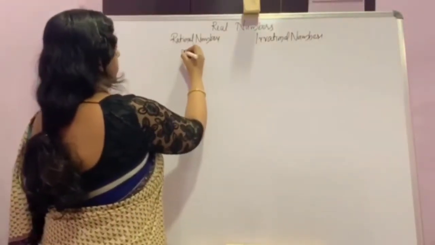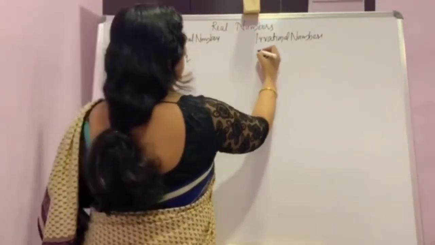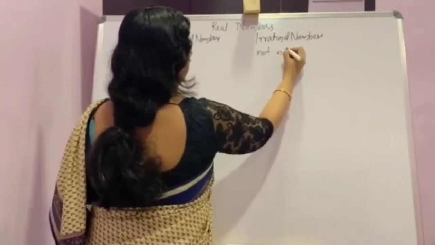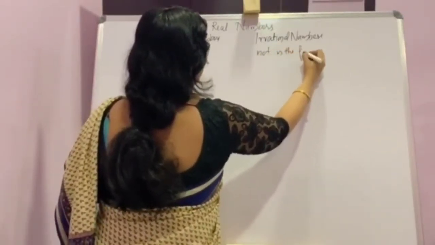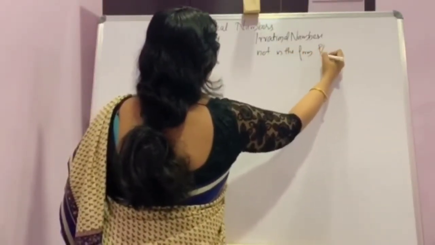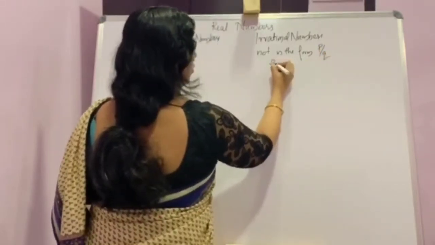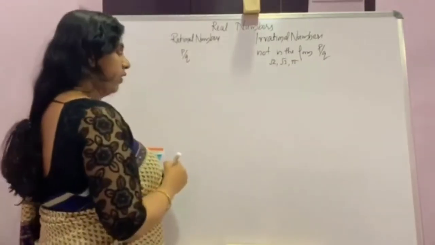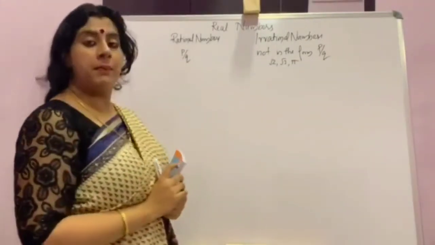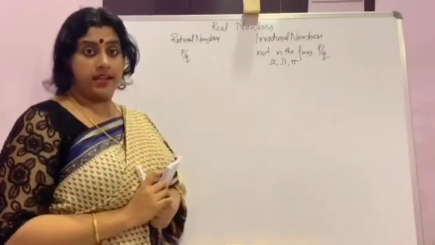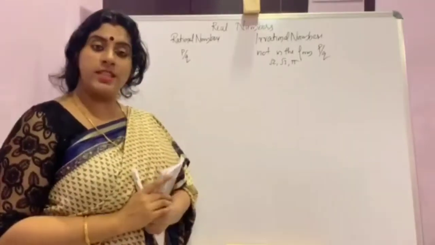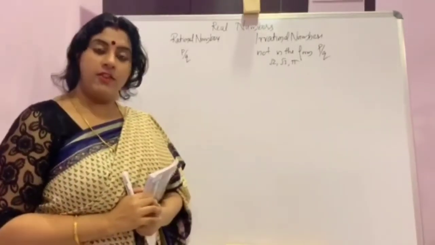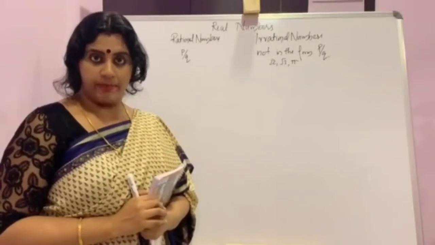This can be written in the form p by q. This is not in the form of p by q. Examples: root 2, root 3, pi. These numbers cannot be written as p by q. The second difference is about decimal expansion.